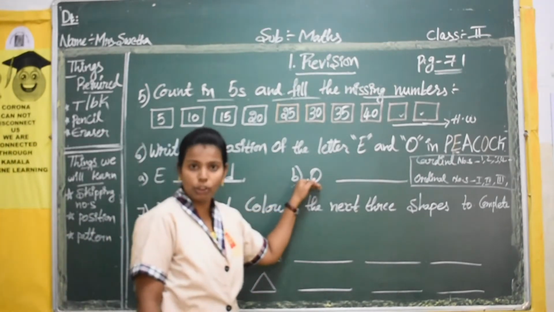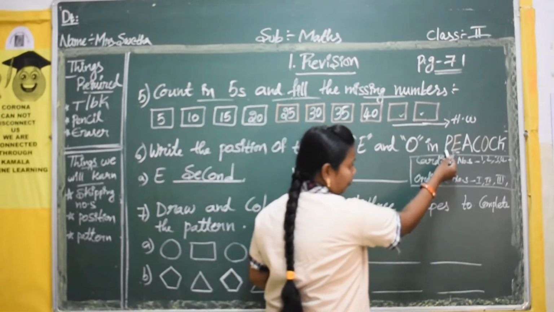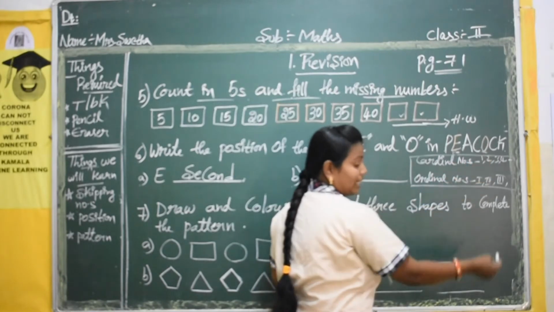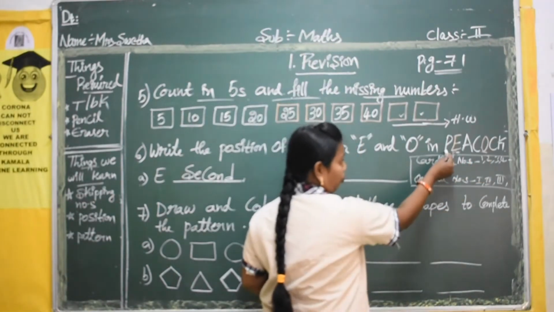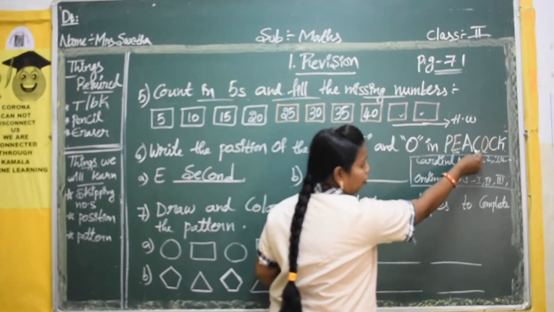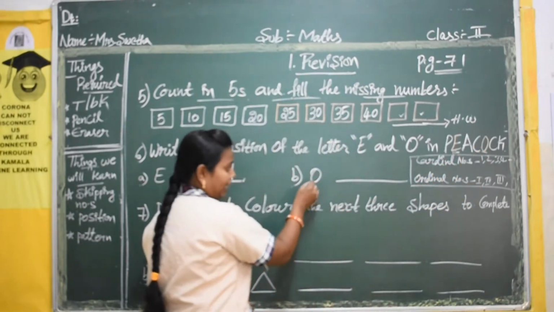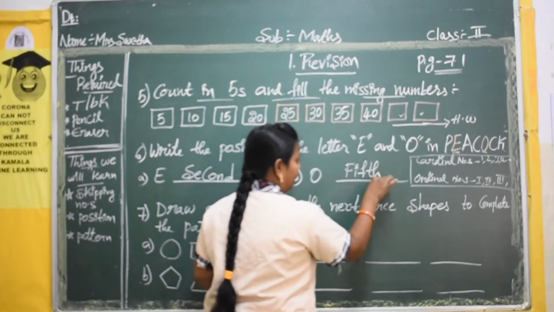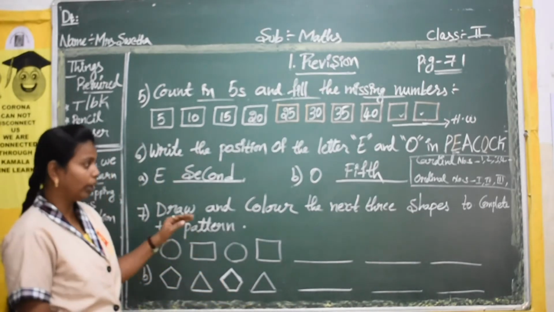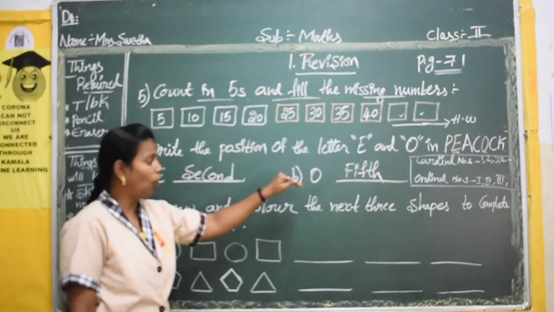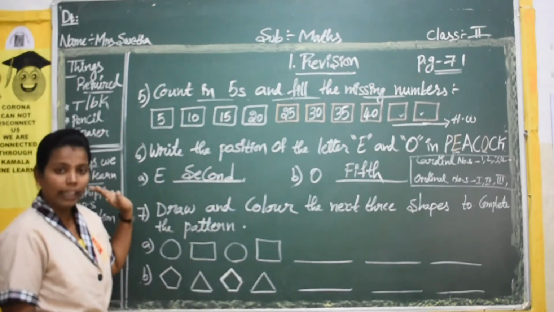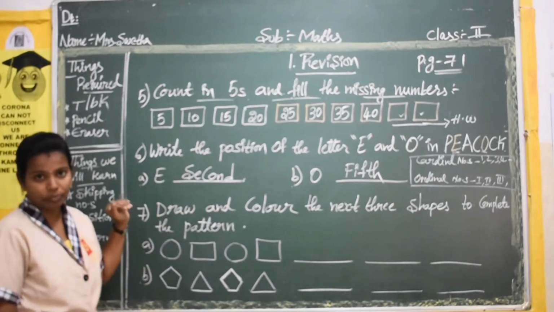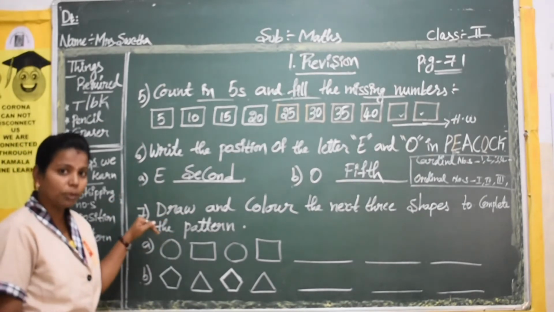Okay, now we'll check the position of O. Okay, good. First, second, third, fourth. O is in the fifth position. See, first, second, third, fourth, fifth. So O is in which position? Fifth position. So F-I-F-T-H. Fifth. Okay. So E is in the second position, O is in the fifth position. Okay. Is it clear? Yes. Now we will move on to our next bit. Okay. What is your next bit now?